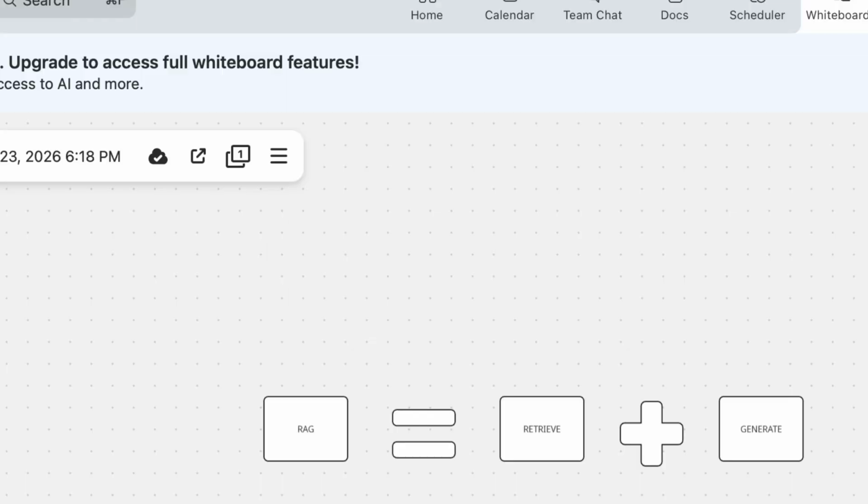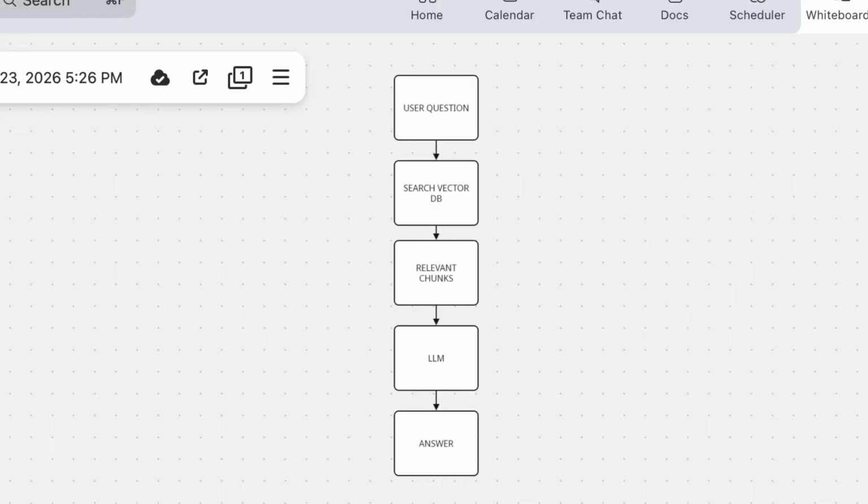Instead of letting the model guess answers, we first retrieve relevant knowledge and then generate the answers. This is called retrieval augmented generation. Question, search the vector database, relevant chunks, and the LLM answers. So if I ask backend versus AI career, it retrieves relevant career advice first, then answers based on that.